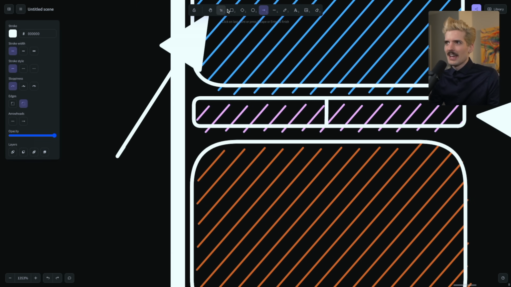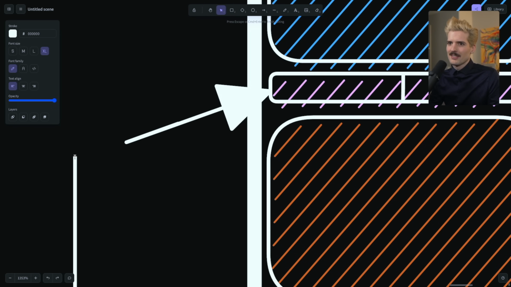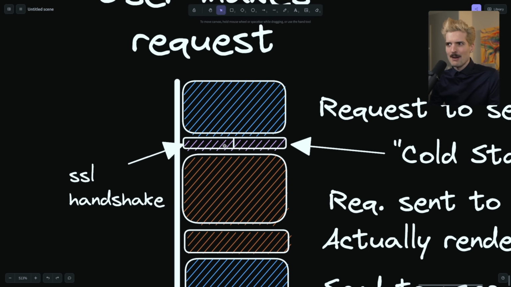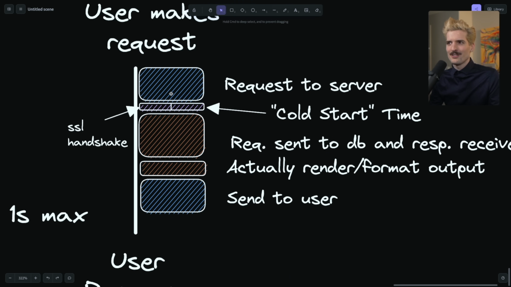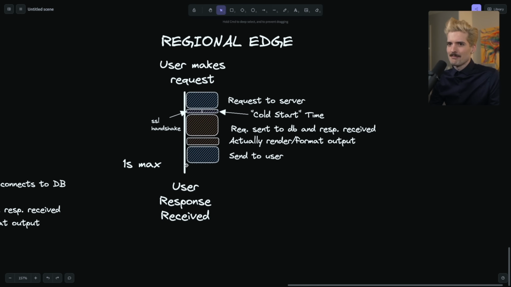They want me to specify that on the other side here, in parallel, an SSL handshake also happens. So as you see here, in this step that's so small it doesn't matter, two things actually happen in parallel. Do you feel better now, Jacob? Is this now accurate? Cool. Anyways, yes, your SSL handshake can happen in parallel to the edge starting up. Awesome. Regardless, we're talking 10 seconds to 1 second max here.